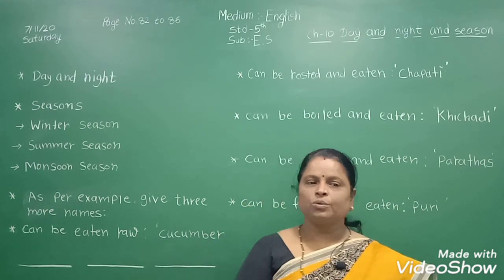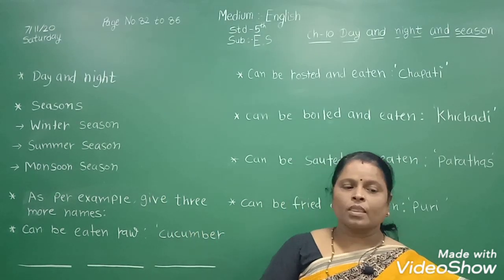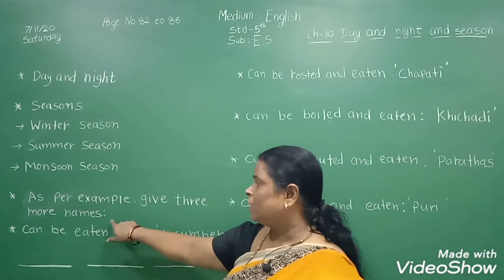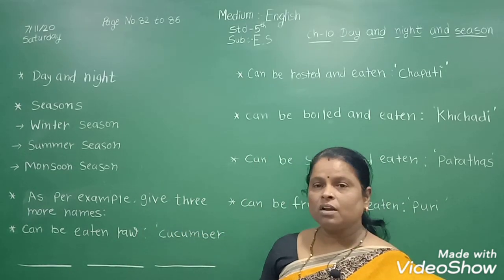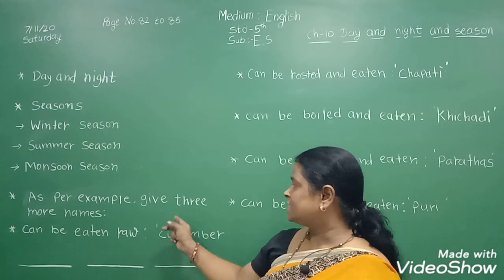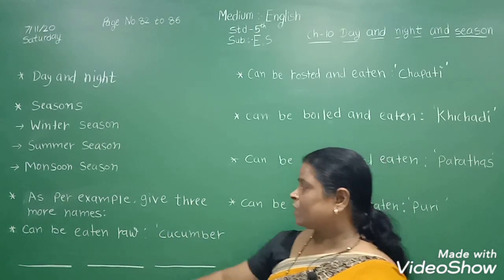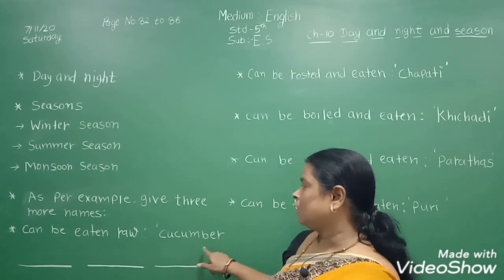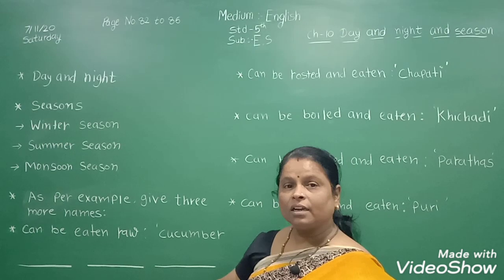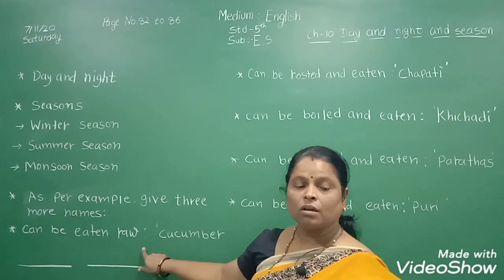So, students, do you understand day and night and seasons? Now, for example, give three more names. Here is an example given. Given example one, and we write three more names. Can be eaten raw, like cucumber. Here we write three names of things that can be eaten raw.